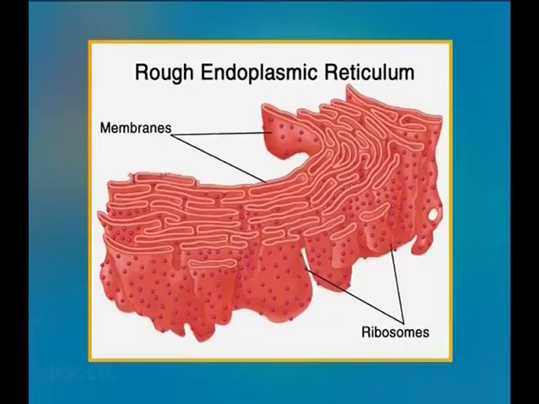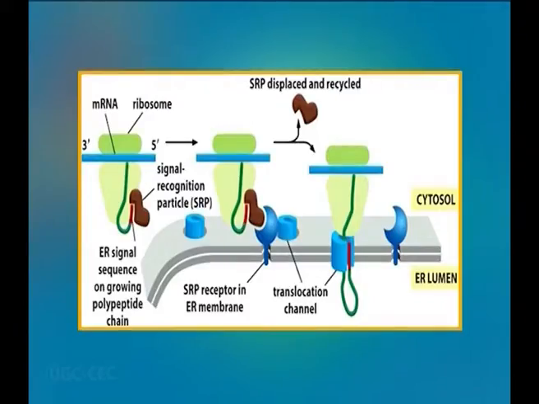The surface of the rough ER, also called ergastoplasm, is studded with protein manufacturing ribosomes, giving it a rough appearance. The binding site of the ribosome on the rough ER is the translocon. However, the ribosomes bound to it at any one time are not a stable part of this organelle structure, as they are constantly being bound and released from the membrane.